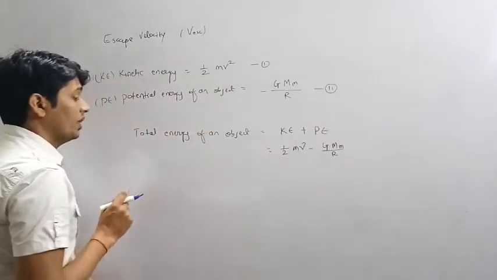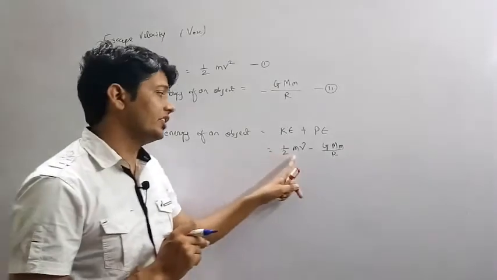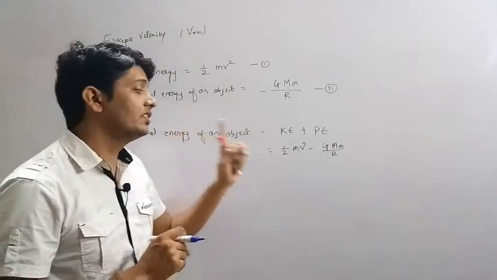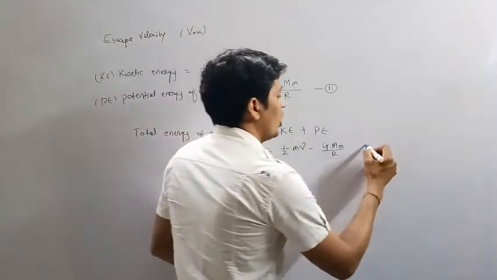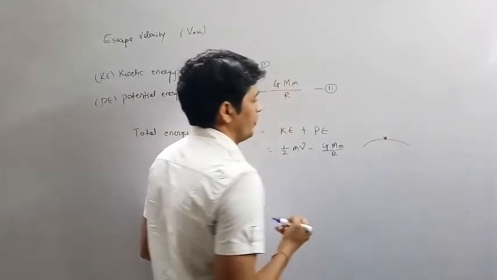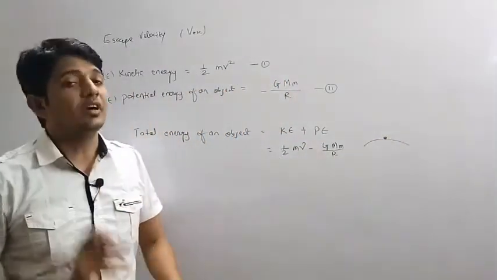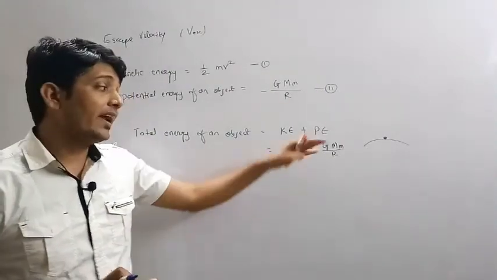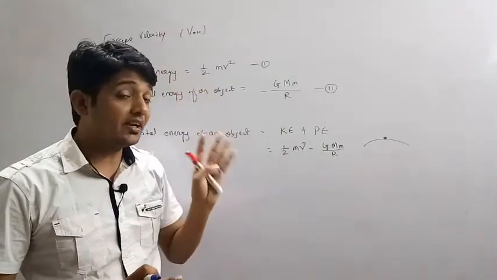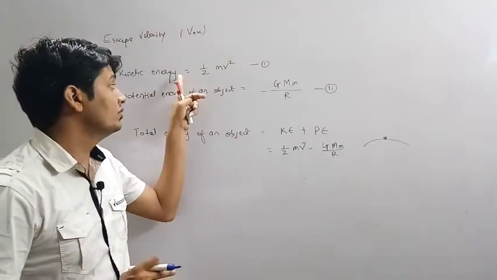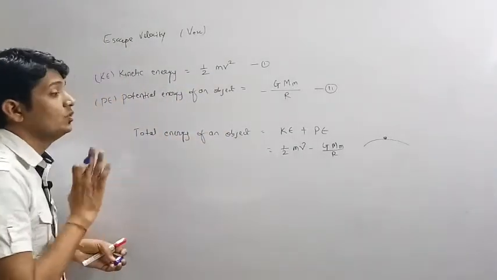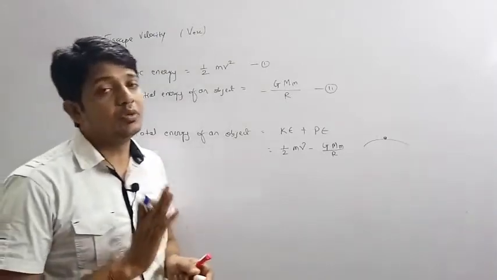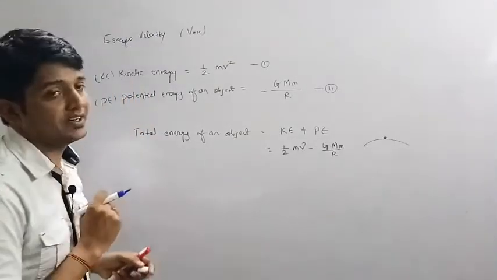But this total energy, that means the sum of kinetic energy and potential energy, is only for the object on the earth's surface or just above the earth's surface. At infinite distance, both the energies will be 0. That means no gravity is going to work at that infinite distance.